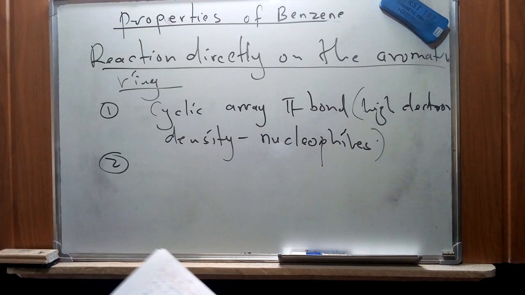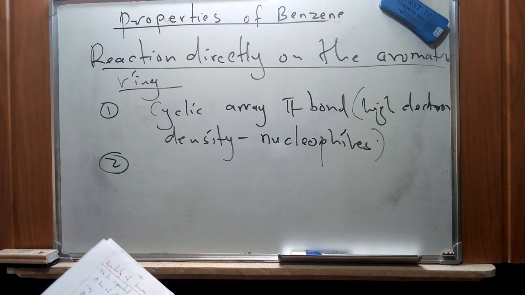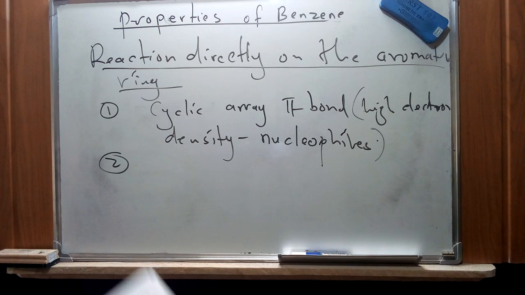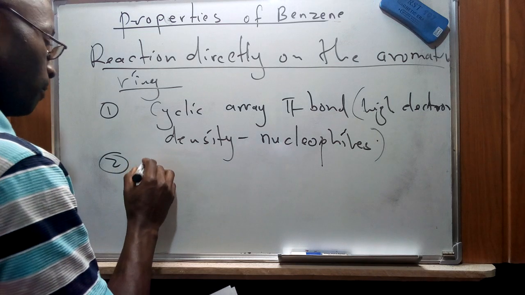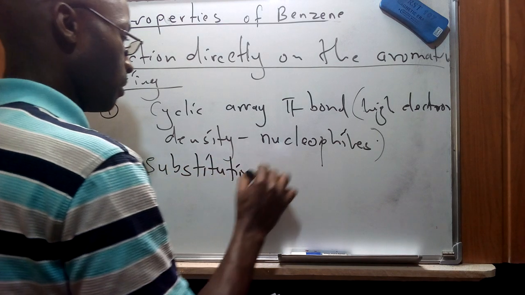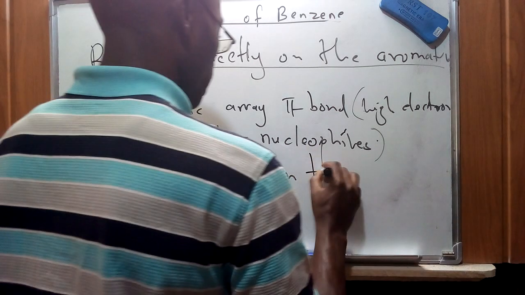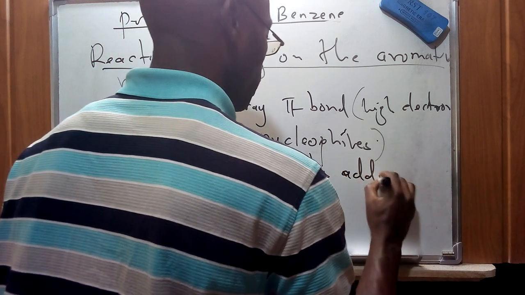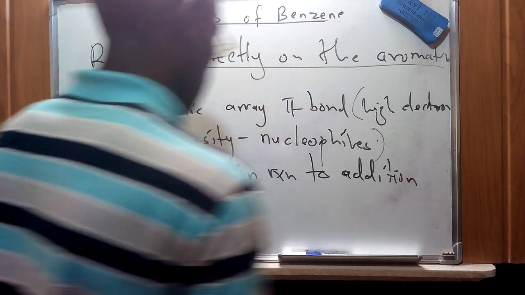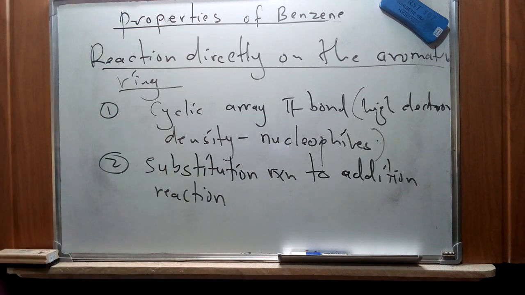And then number two, we're going to see that unlike alkenes and alkynes, which of course undergo addition reactions, arenes prefer substitution reactions instead of addition reactions.